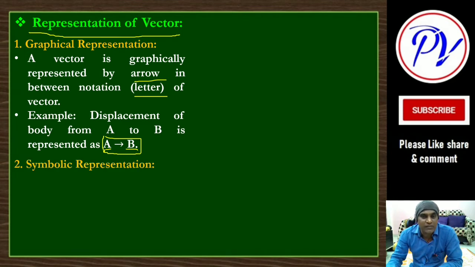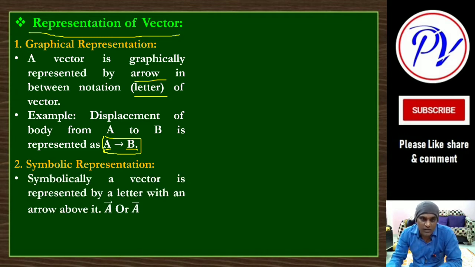Another method is very important, that is the symbolic representation. Symbolically how these vectors are represented, that is very important. Symbolically means like this, one arrowhead on top, and in some books it is also given a bar. This type of representation is called symbolic representation.